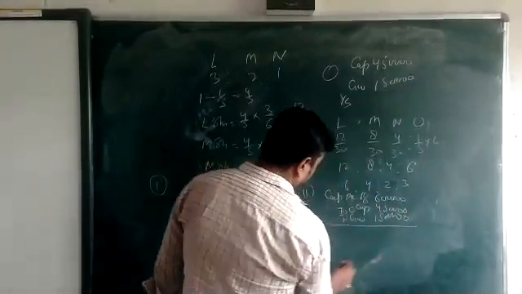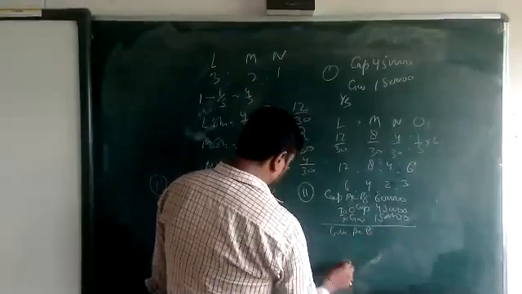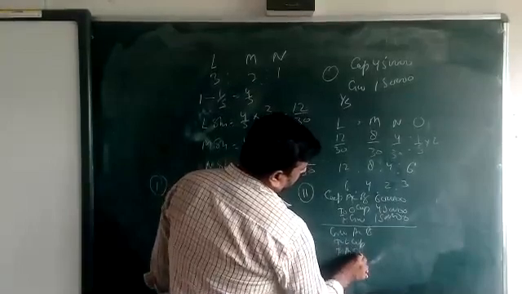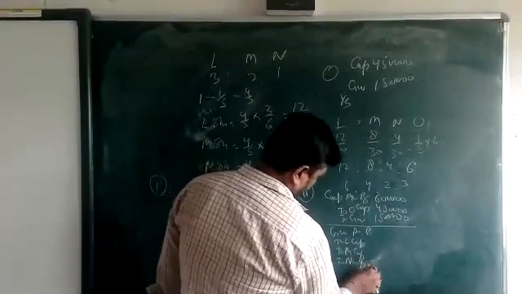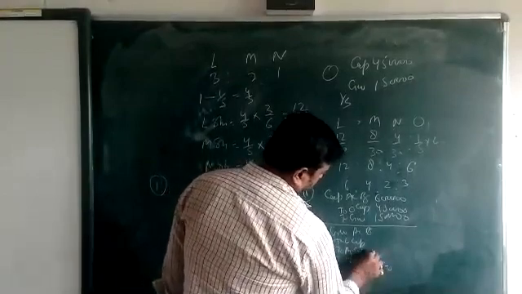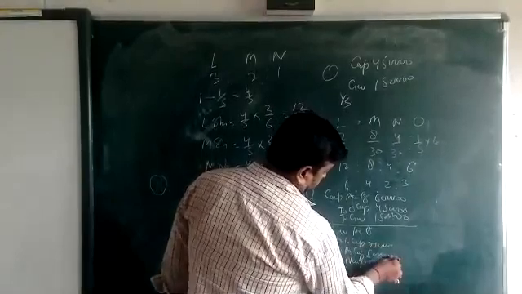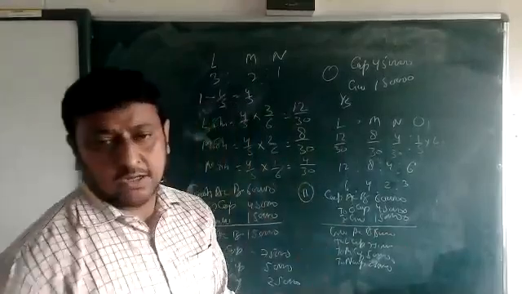Then second entry, beta, goodwill account debit L capital, M capital, N capital, 25,000, 50,000, 75,000, 1 lakh.